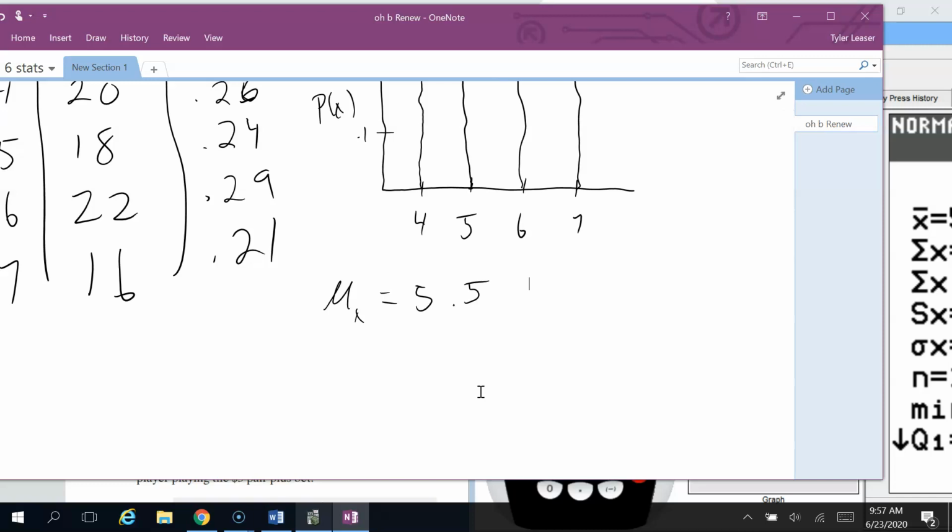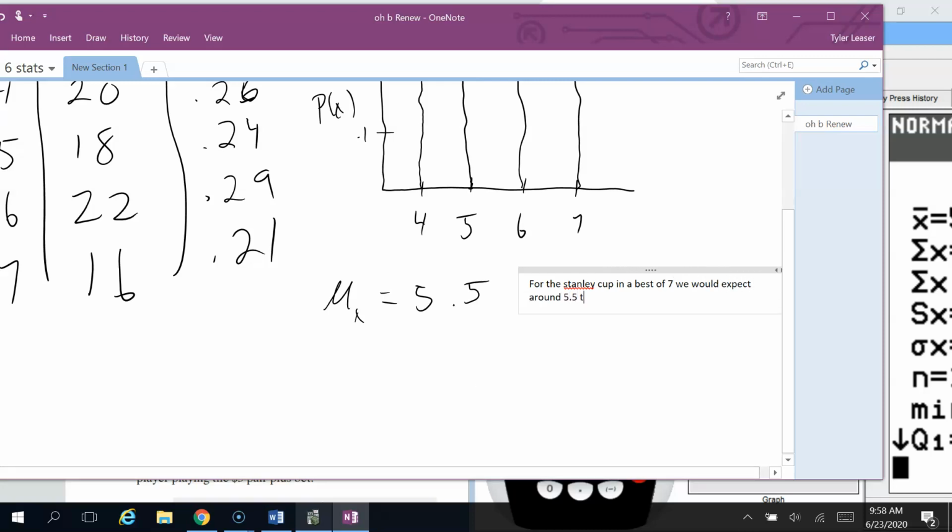And the little sentence that we could write is something like, for the Stanley Cup in a best of 7, we would expect around 5.5 total games played. So just something like that. Basically just explaining what the experiment is doing and then saying that we would expect whatever the expected value comes out to be.